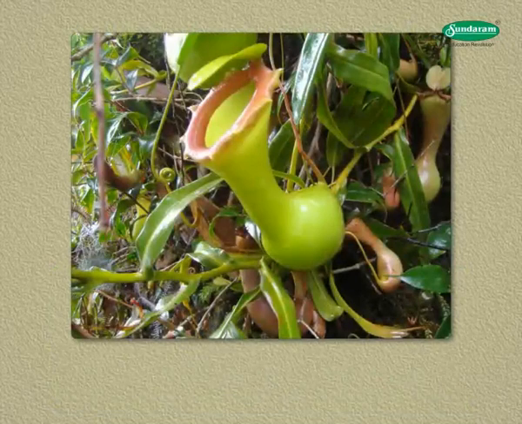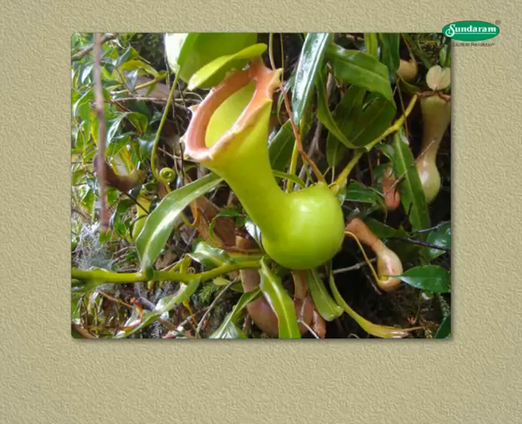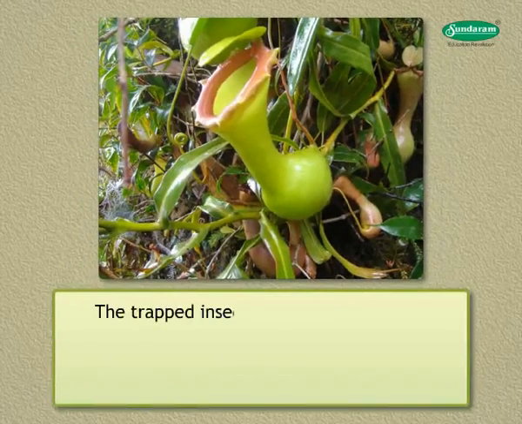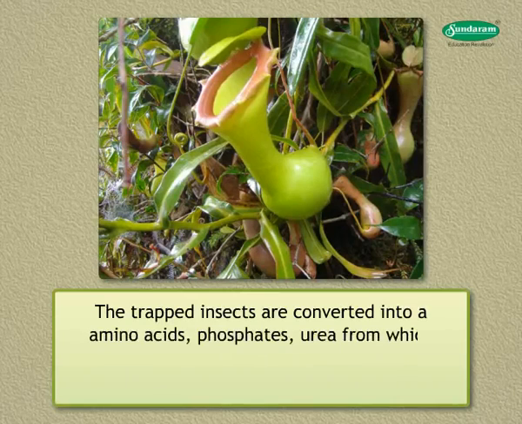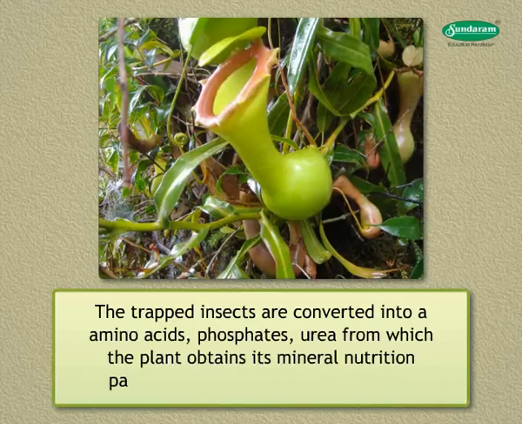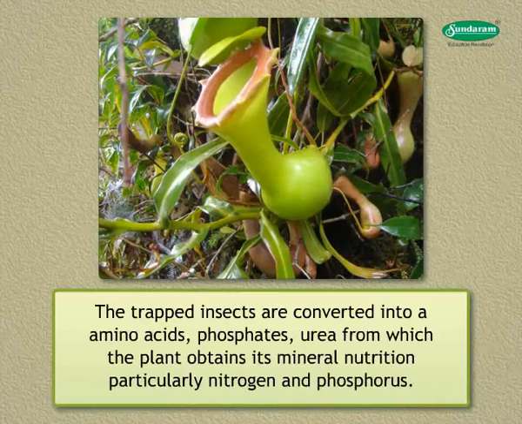Think over it. Can you recognize this plant? It is a pitcher plant. It is a heterotroph. It grows in the soil which has very less nitrogen. Find out how does this plant gain nitrogen. The trapped insects are converted into amino acids, phosphates, urea, from which the plant obtains its mineral nutrition, particularly nitrogen and phosphorus.